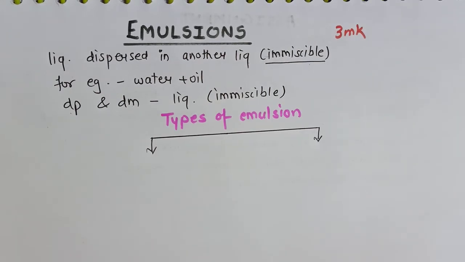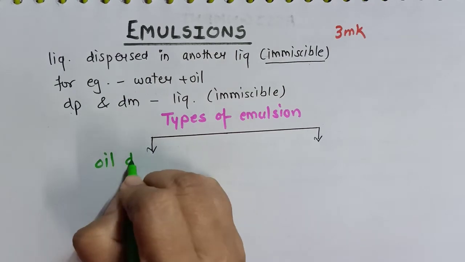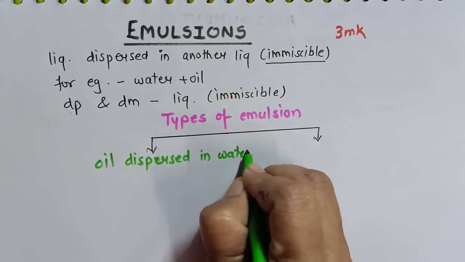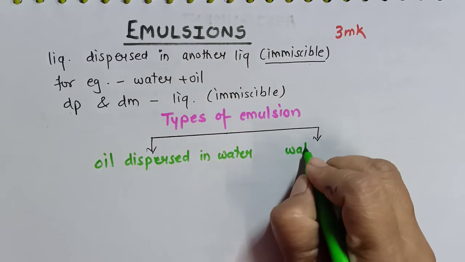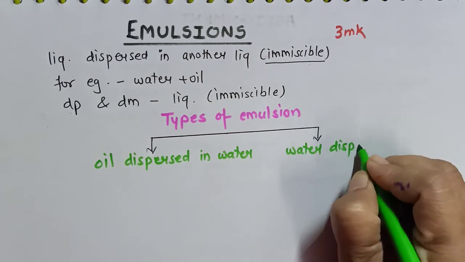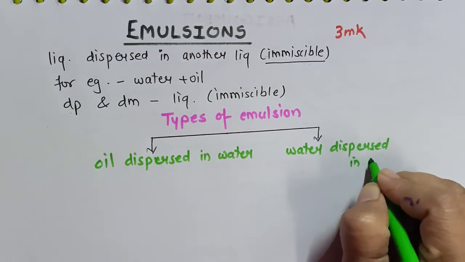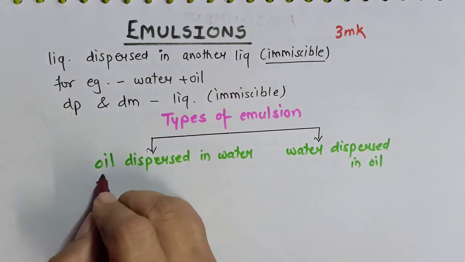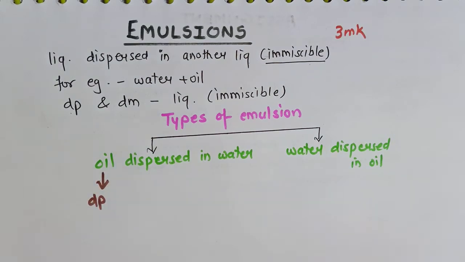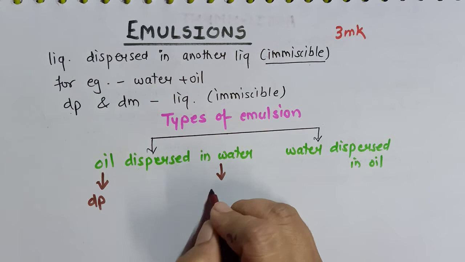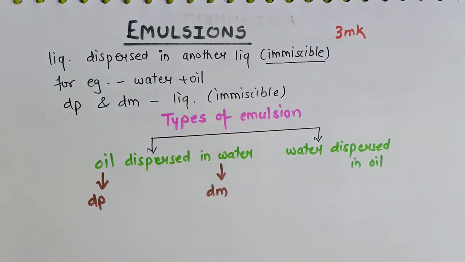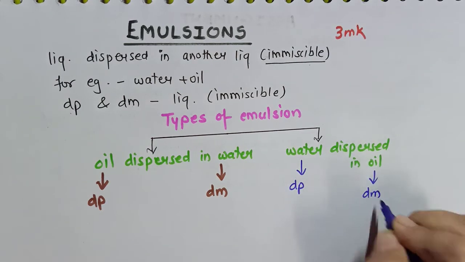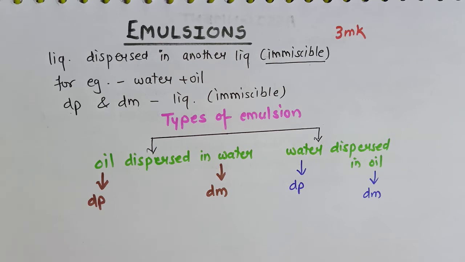So what are the types of emulsion? One type is when oil is dispersed in water, and the other is obviously vice versa, that is water dispersed in oil. Now what is the basic difference between these two? In the first case, oil dispersed in water, the oil acts as dispersed phase, whereas water acts as dispersion medium. In the second case, water acts as dispersed phase and the oil acts as dispersion medium. So there is a difference between these two types.